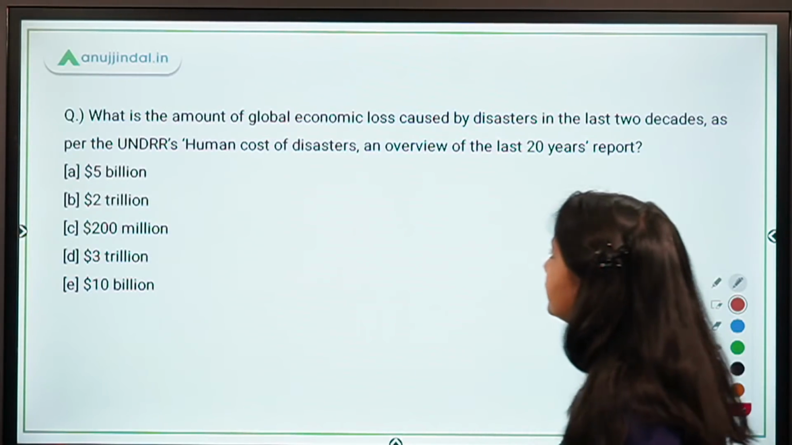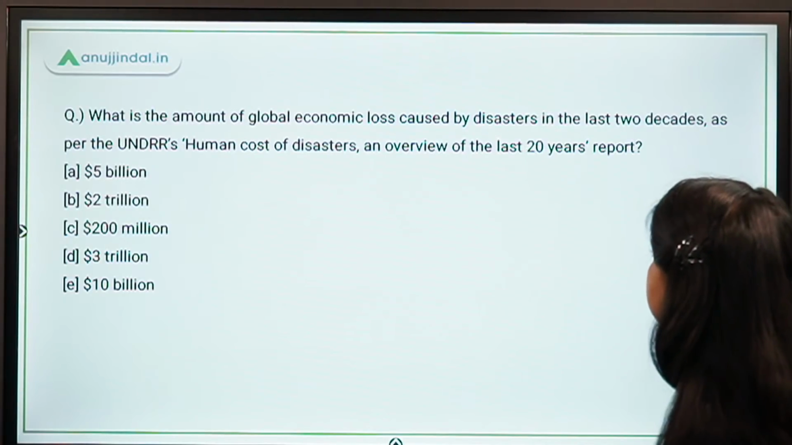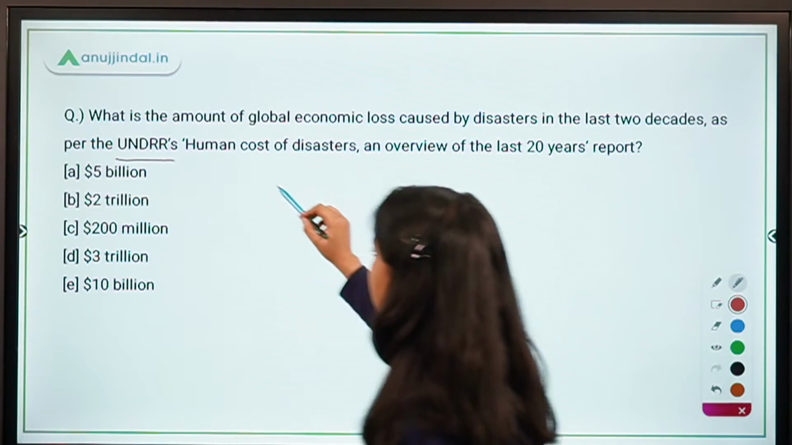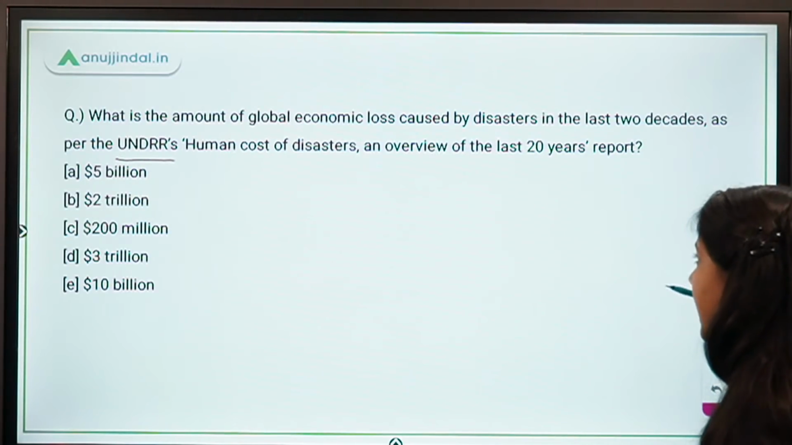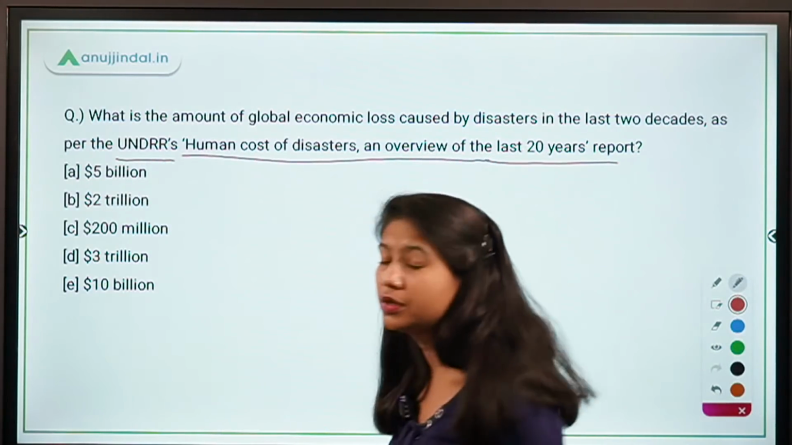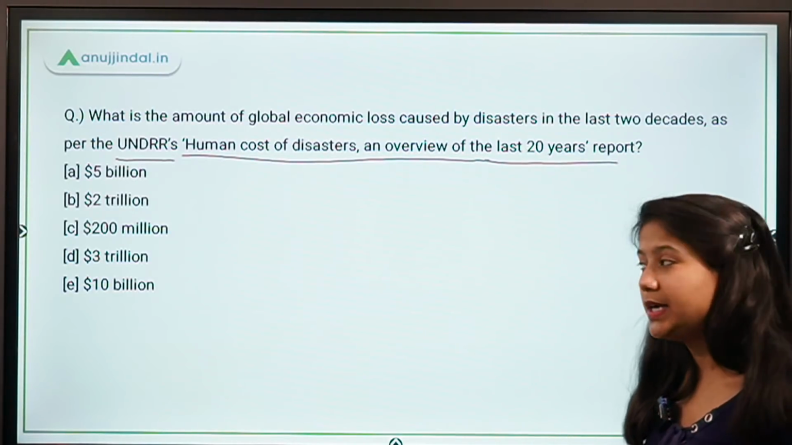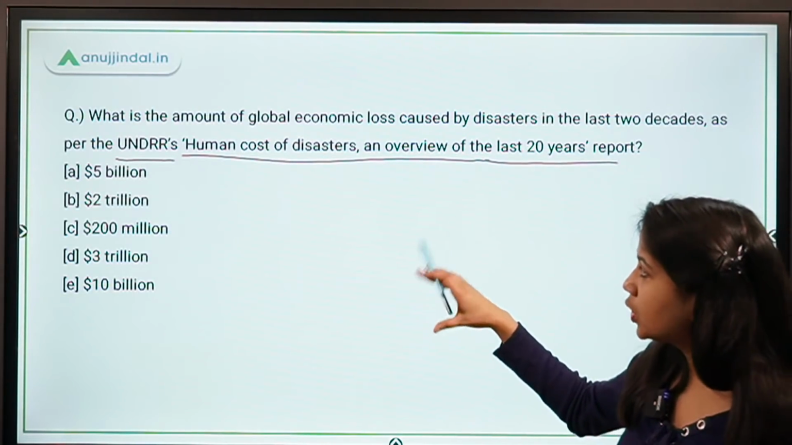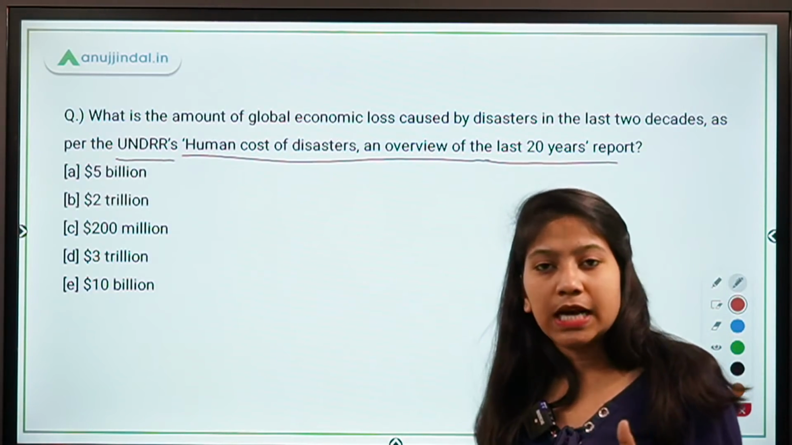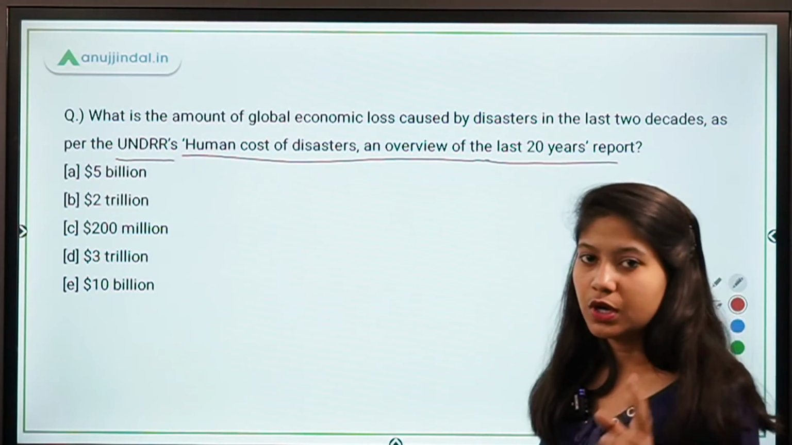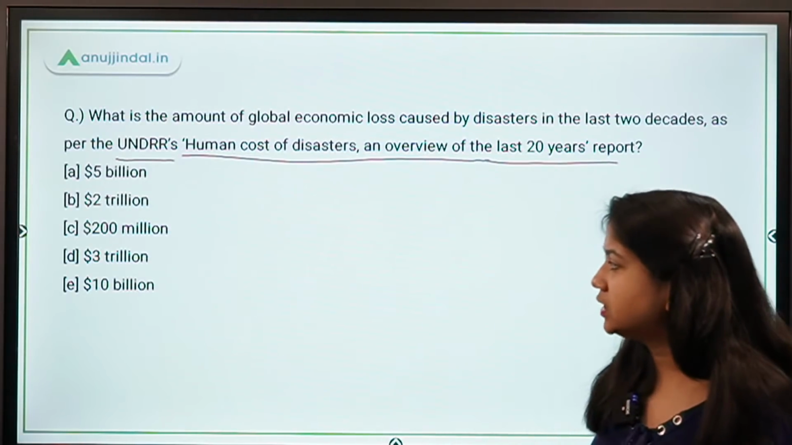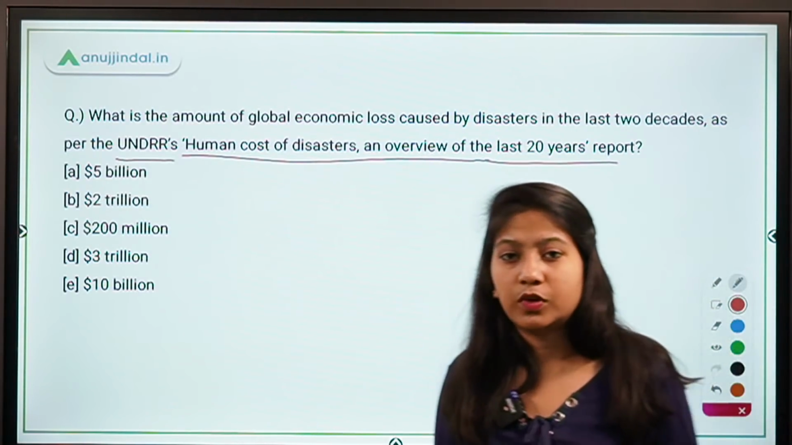What is the amount of global economic loss caused by disasters in the last 2 decades as per the UNDRR's Human Cost of Disasters, an Overview of the Last 20 Years report? So basically this report was released in the month of October 2020. So you have to tell me what is the total global economic loss due to the disasters in the previous 2 decades, 2000 to 2019. 5 billion, 2 billion, 200 million, 3 trillion or 10 billion. What is the exact amount?